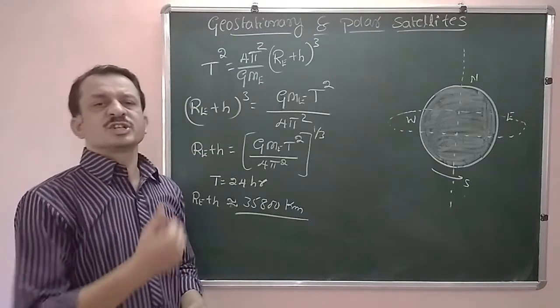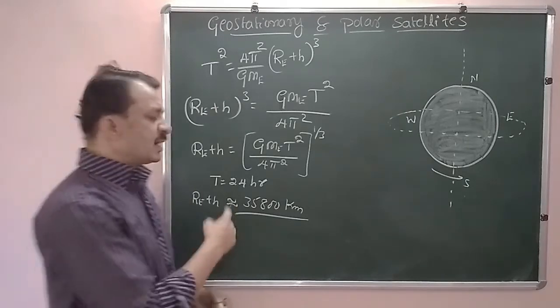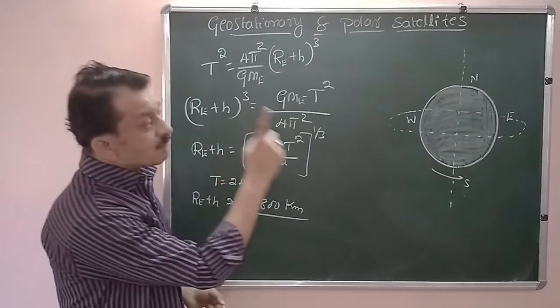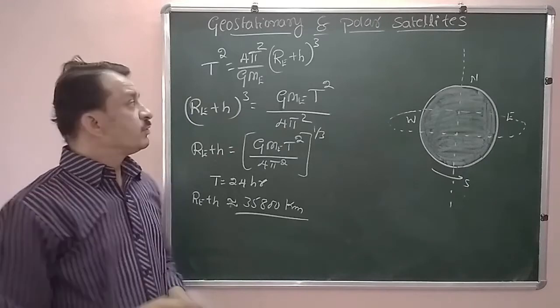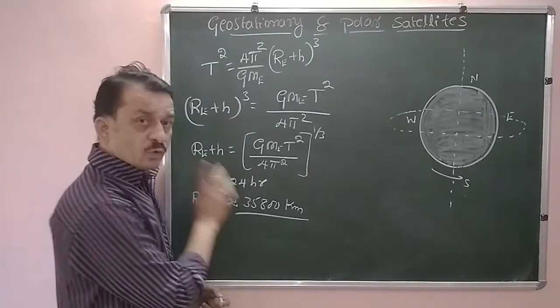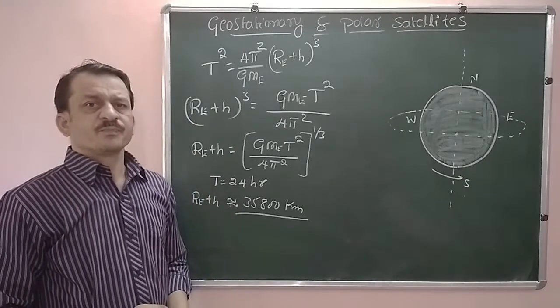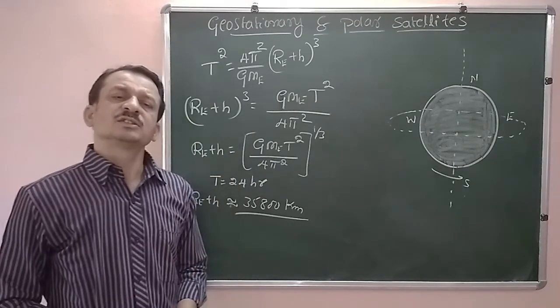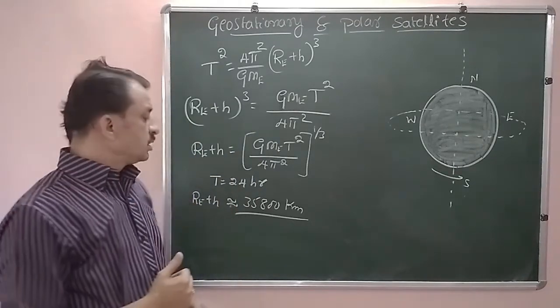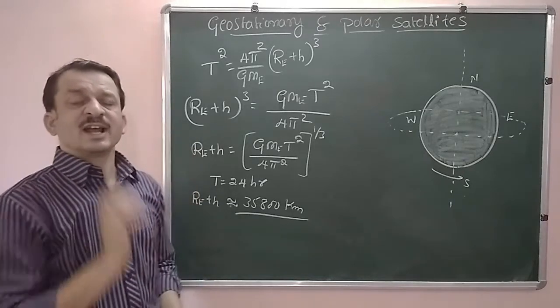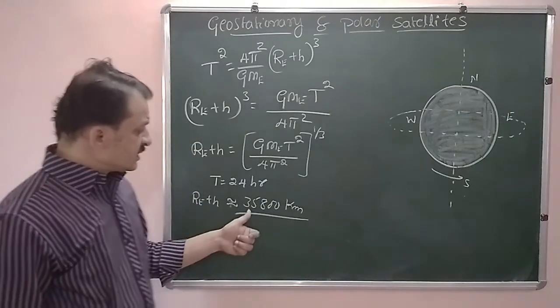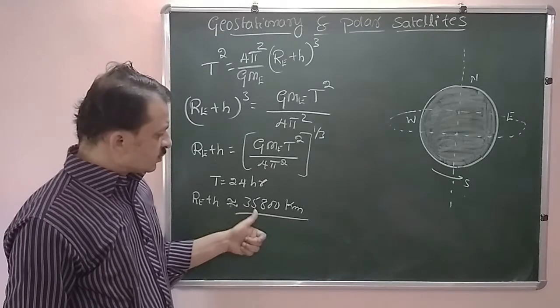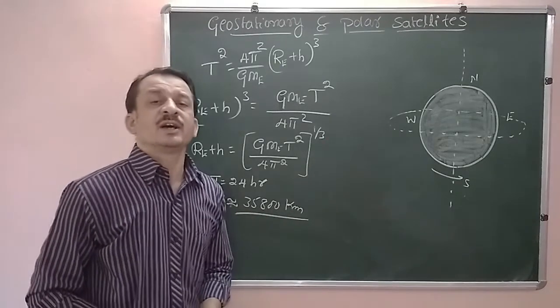Then what is a geostationary satellite? A satellite revolving in the equatorial plane of the Earth with a time period of 24 hours, in the same direction as the rotation of the Earth, is called a geostationary satellite, and it is placed at 35,800 kilometers.